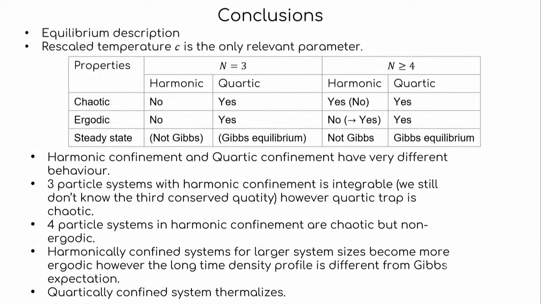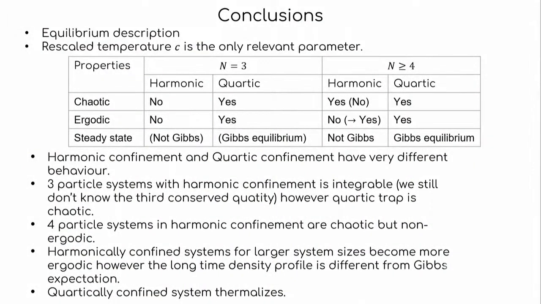So in conclusion, what we have done is an equilibrium description where we find that the only relevant parameter is the rescaled temperature. And using that we have studied whether the system is going to be chaotic or not. In particular, what we found is that a system with 3 particles in harmonic confinement is non-chaotic and non-ergodic. However, for chaotic confinement, it is chaotic and ergodic.